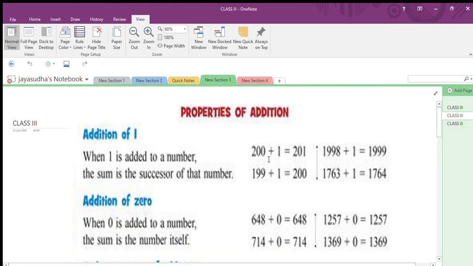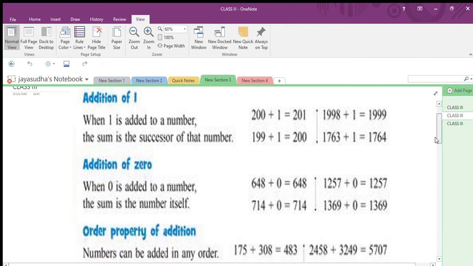Listen, children. Now the second chapter, addition, is going on. Addition has some properties, so we will discuss the properties. What are the properties in addition?